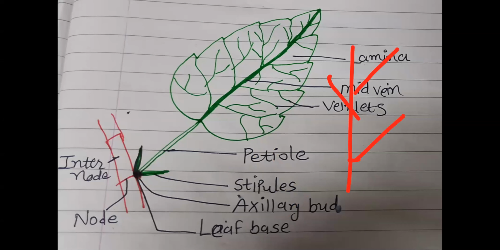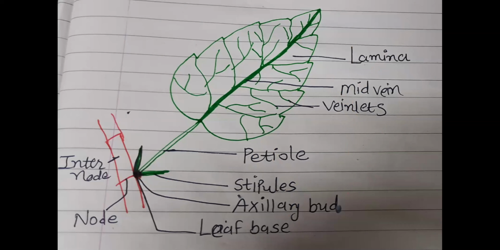That's the node region. And in the node, what is there? The axillary bud is there. Where the axillary bud is there, in that bud meristematic cells are there. So those cells help in branch formation. Remember, axillary bud later on develops into a branch.